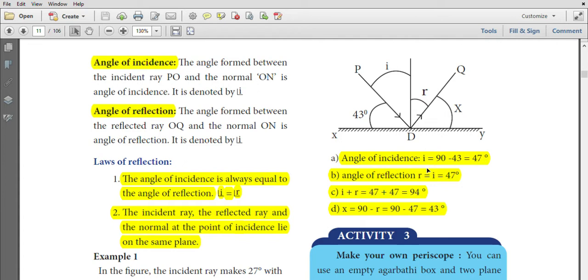What is the angle of reflection? According to the law of reflection, the angle of incidence is equal to the angle of reflection, so the angle of reflection is 47 degrees.